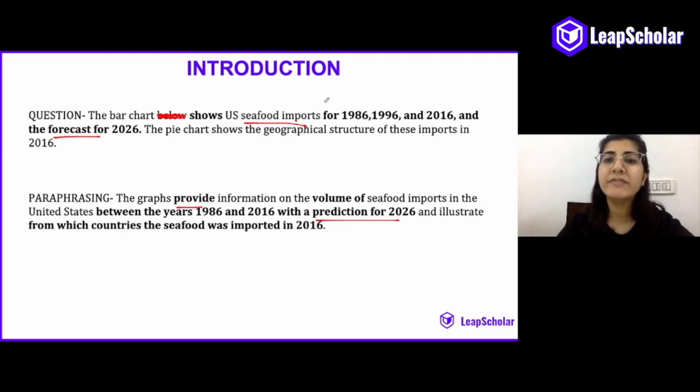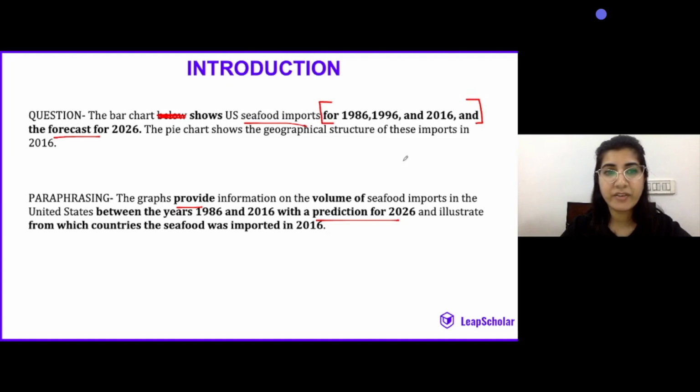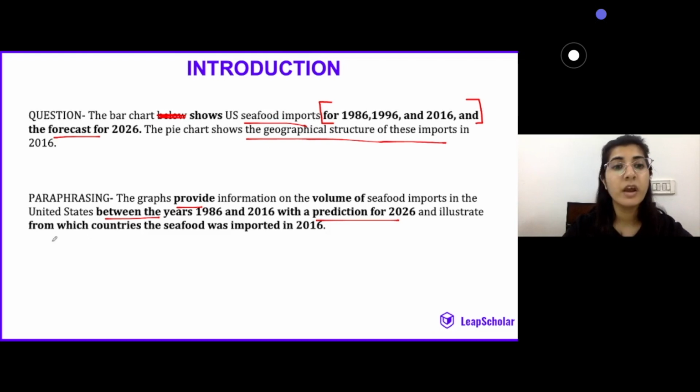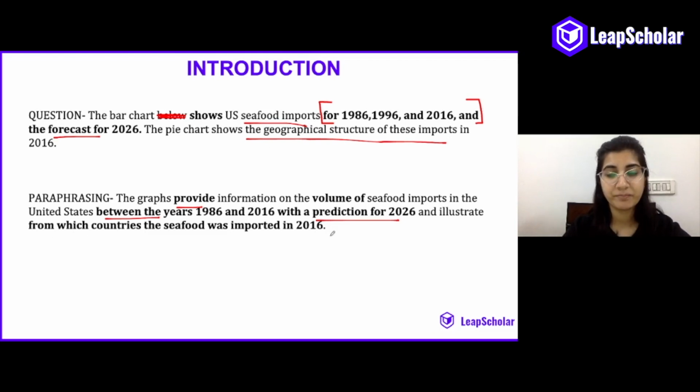However, we have definitely used different phrases for talking about the time period. So I have rephrased the time period and written between the years 1986 and 2016 with a prediction for the year 2026. Again, instead of the geographical structure of these imports, what it basically means is where are these imports coming from? And I've written from which countries the seafood was imported in 2016.